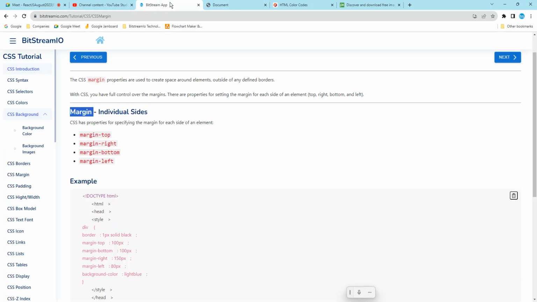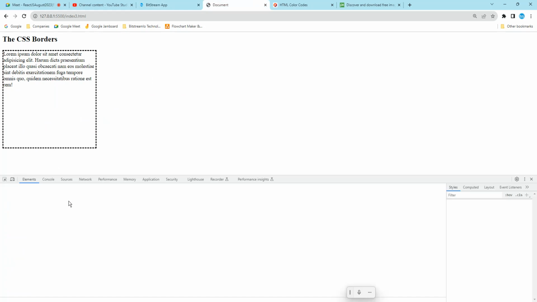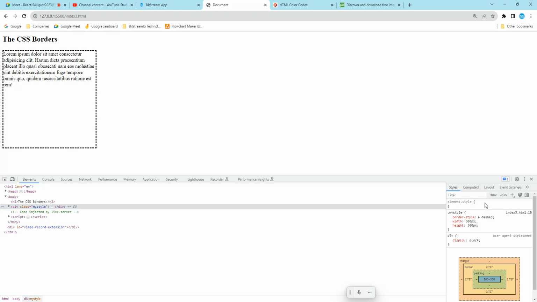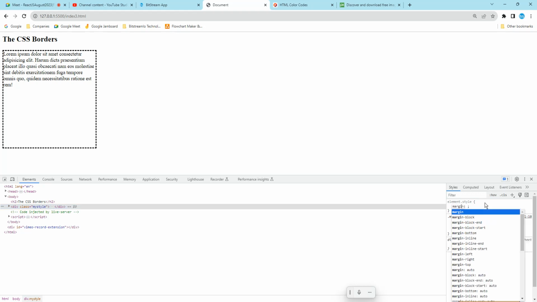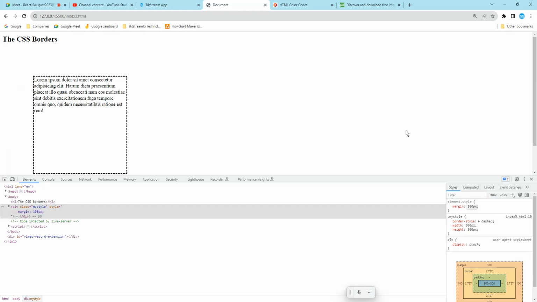The next is what? Margin is there. What is the margin? Margin is going to create a space between the elements. So margin top, right, bottom, left. Let's see here. I will apply margin here. Right click, inspect. For this div, I want to apply a margin. It is always going to be clockwise: top, right, bottom, left. The top I will add 100 pixel. See, the top space is created, right? So top. Same thing.